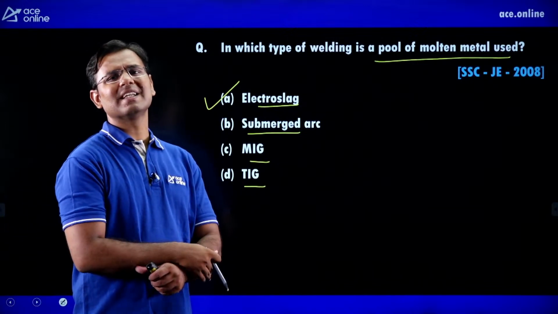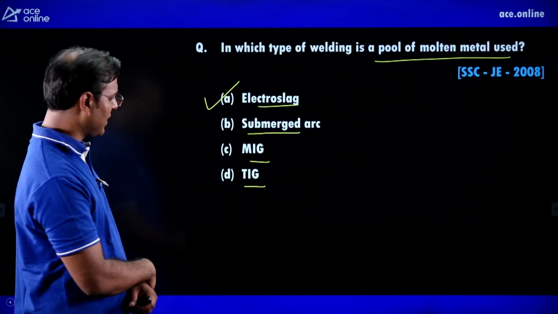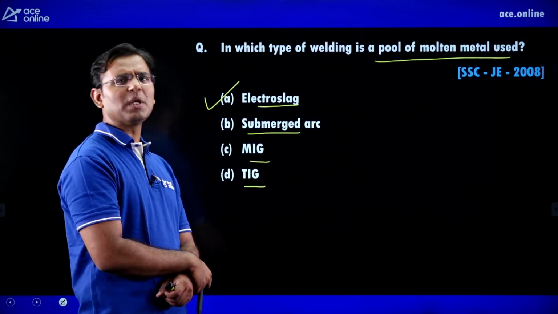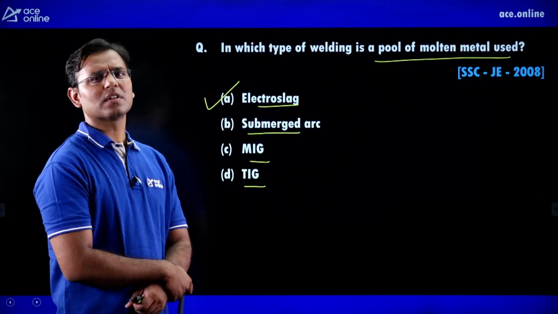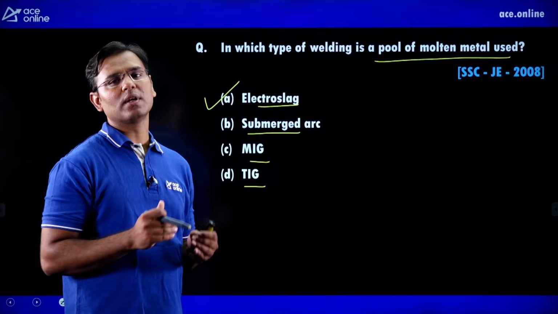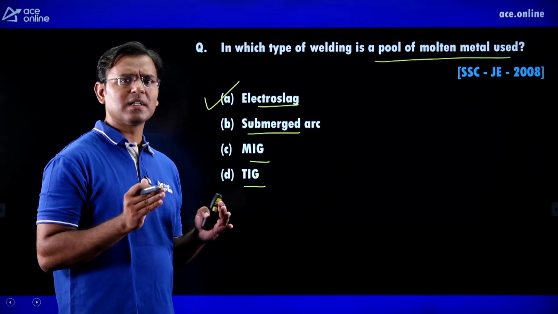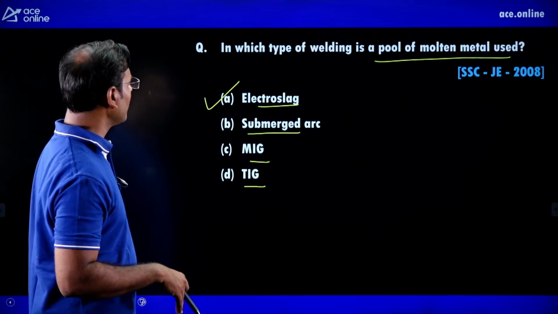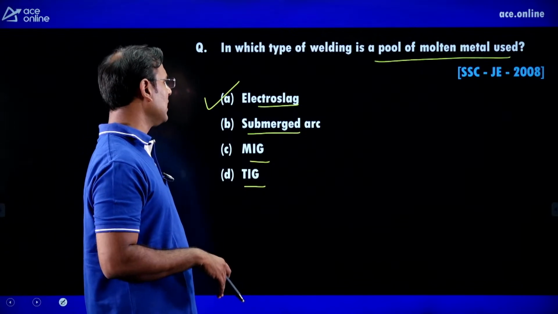If the thickness of the plate is more than 75 millimeters, 80, 90, 100, 110, 120 millimeters, meaning a big thickness plate, then because of more thickness the pool of liquid molten metal formed is big. Hence the big pool of molten metal is formed in electroslag welding.